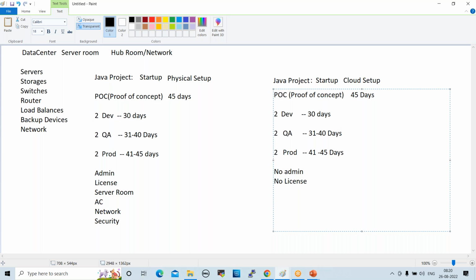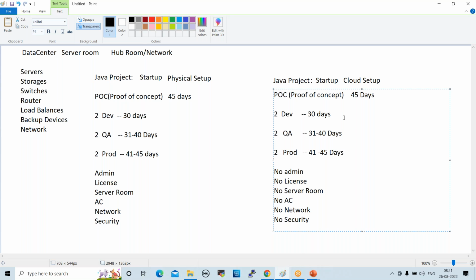No server room, the vendor will take care. No central AC, no network, no server room security. Security will be taken care of by AWS, Azure, GCP, right?